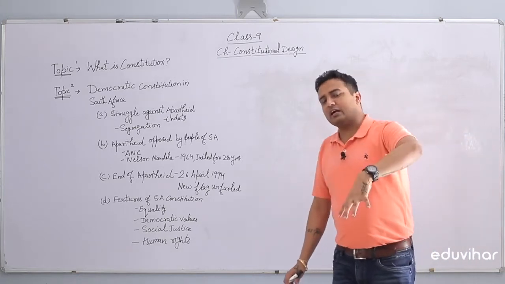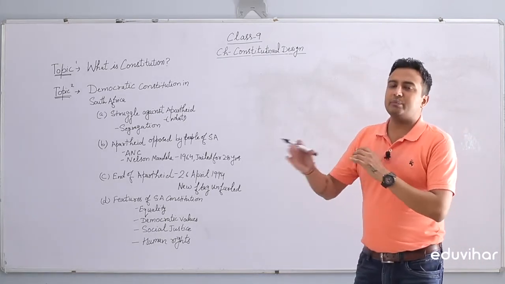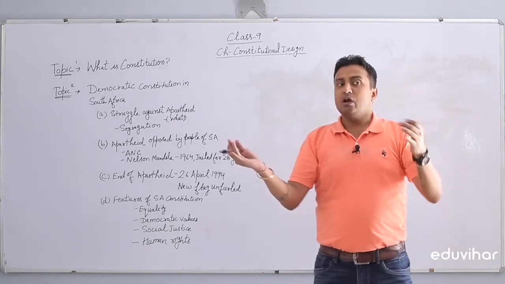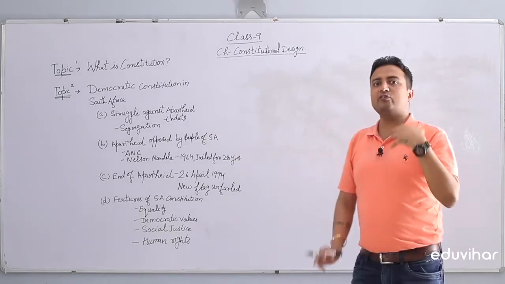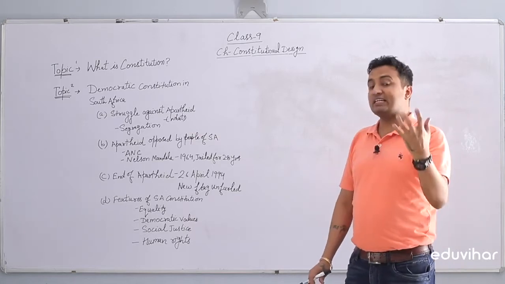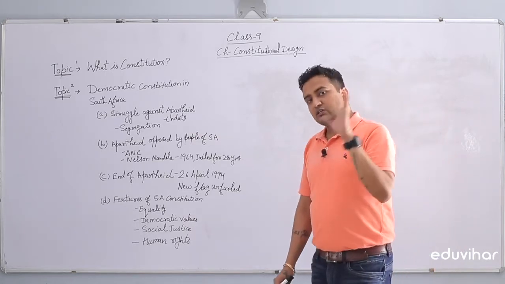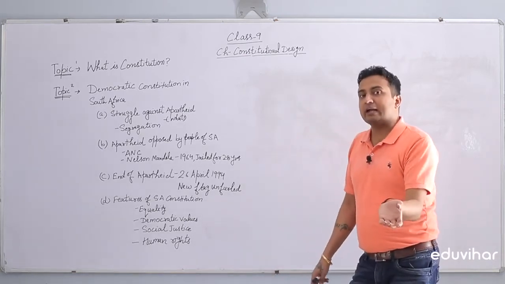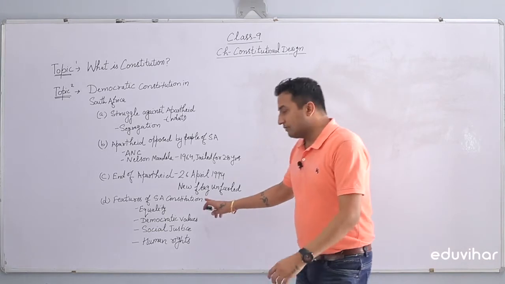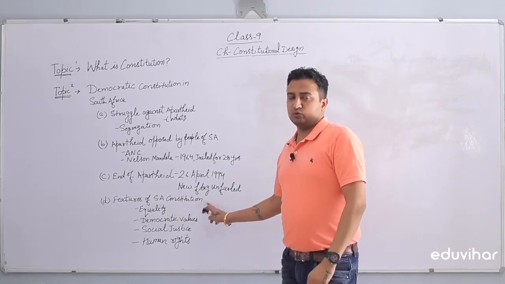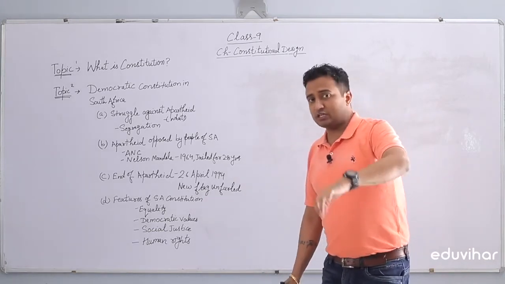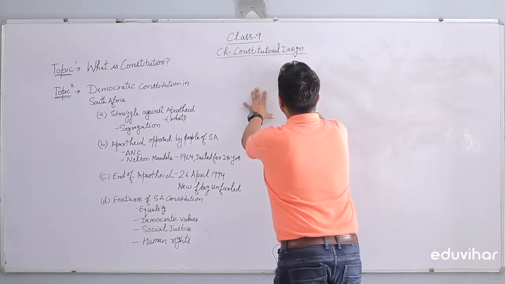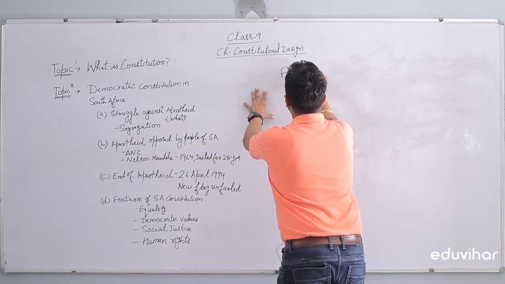Now they wanted to lead the country peacefully, and they wanted harmony between whites and blacks, and to accommodate this diversity based on color, they had to make a constitution, and they decided to make one. They tried to inculcate, in fact they did inculcate, several values into their South African constitution. Now we'll talk about what were the values or features of the South African constitution.